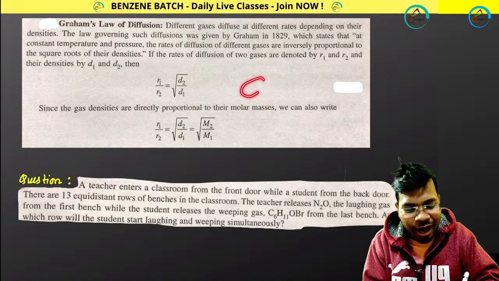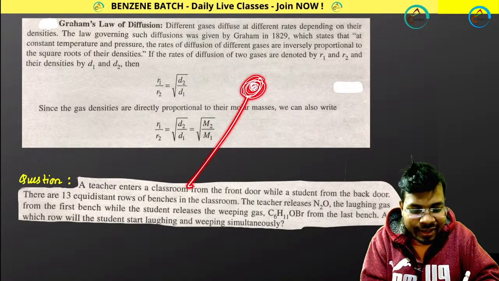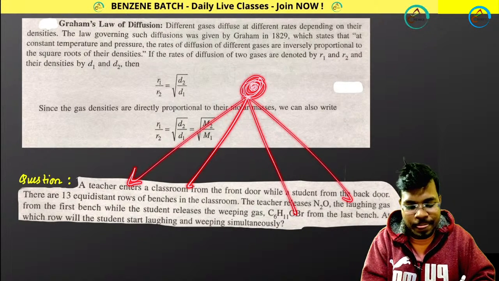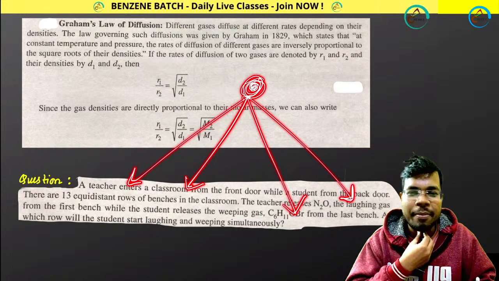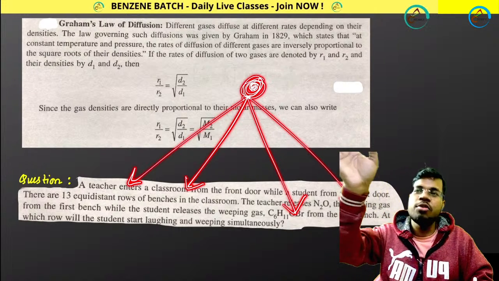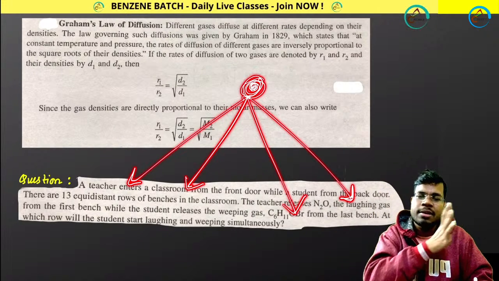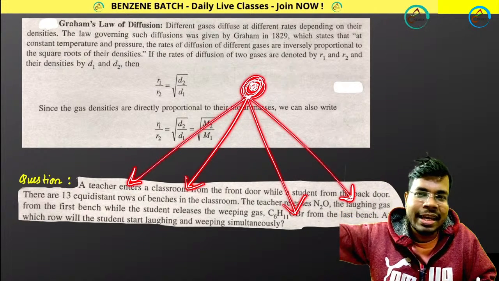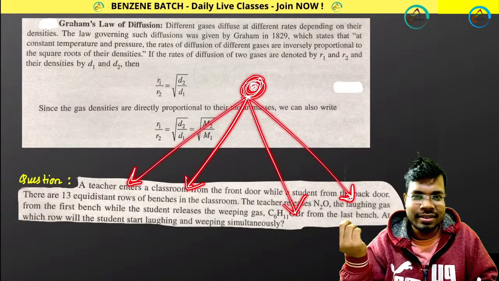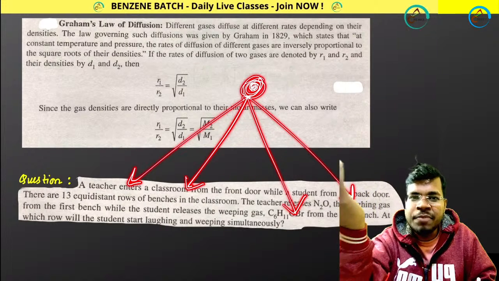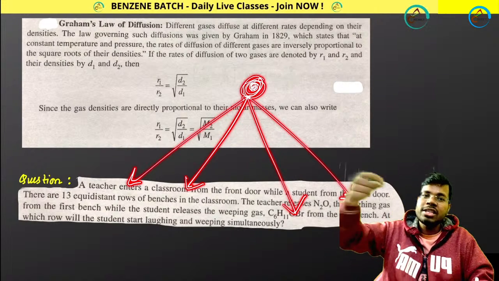So now how fast will your concentrated liquid or concentrated system spread? Have you ever used Odomos or Good Night, All Out, those things? First of all, whenever you are plugging it into the plug, what happens? Suppose you are sitting far away on the bed and the plug is there. You are just plugging it in and switching it on. After some time, you get the smell of that All Out or anything else. That means that gas is diffusing slowly. So how much speed does it have to reach your nose?